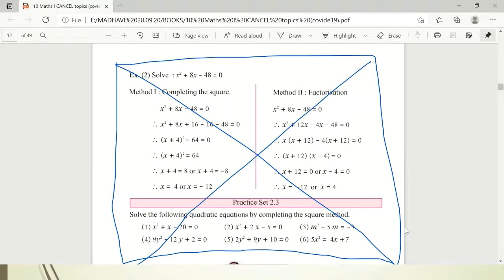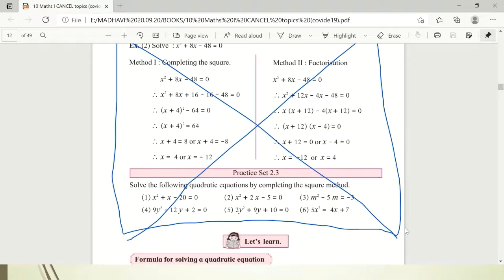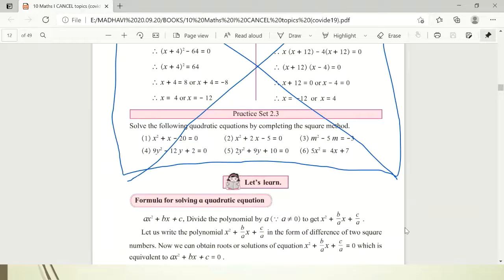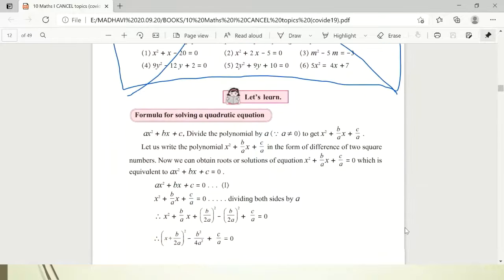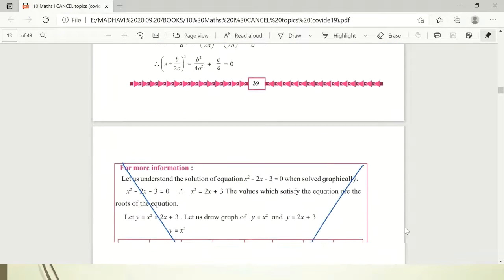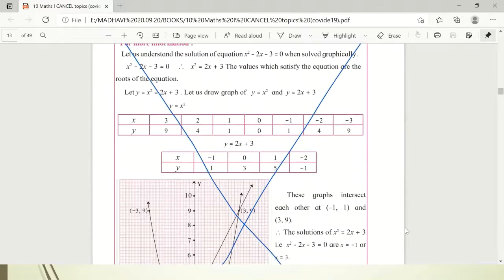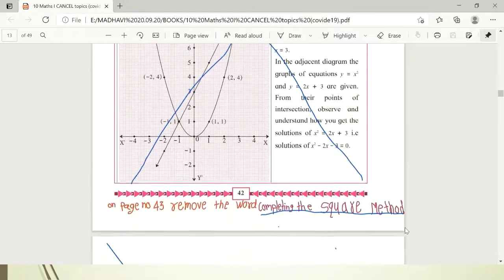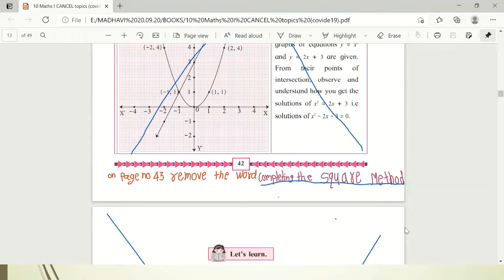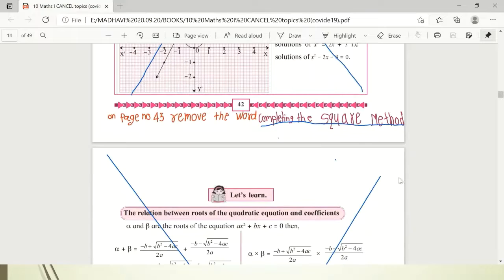That means completing square method will not appear for evaluation. Then next, here for more information the graph it is given, that is cancelled. So page number 42 you can cancel it, and from page number 43 you have to remove this word completing square method. Only this word you have to remove, rest all page is as it is.